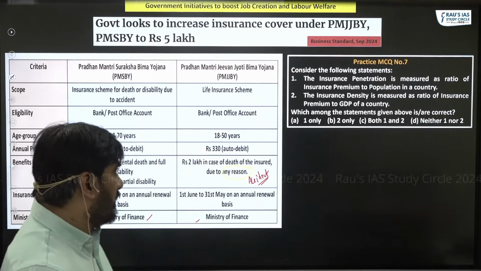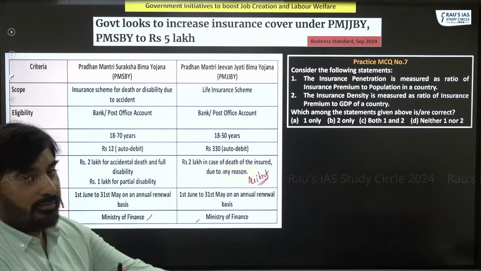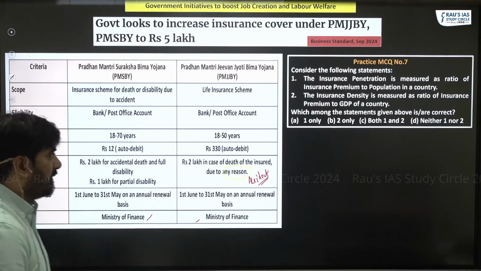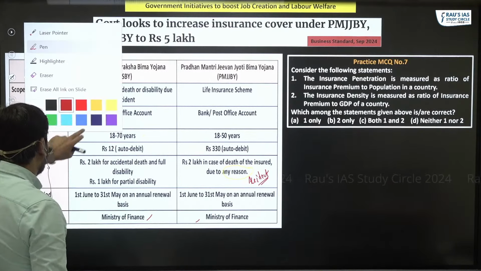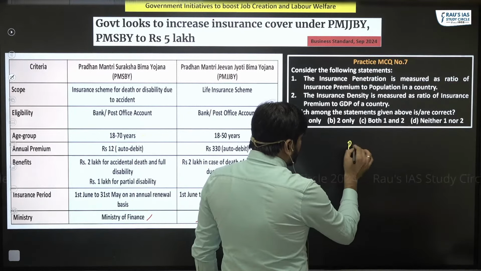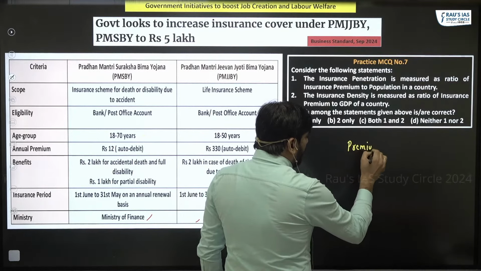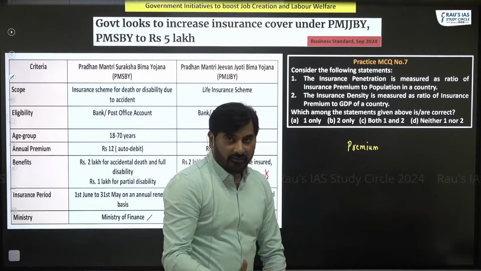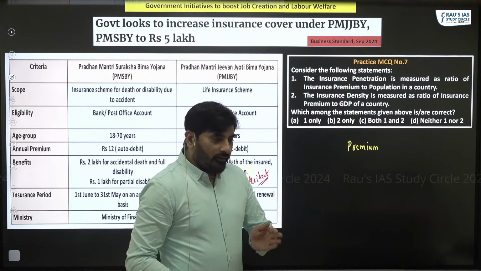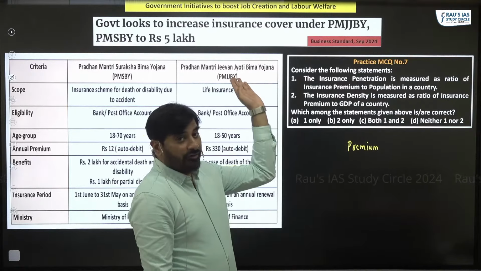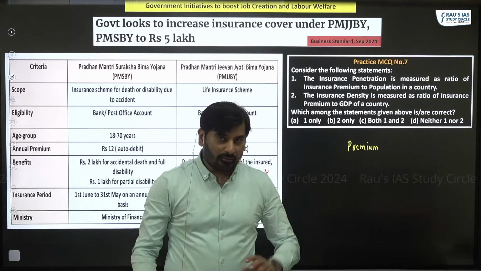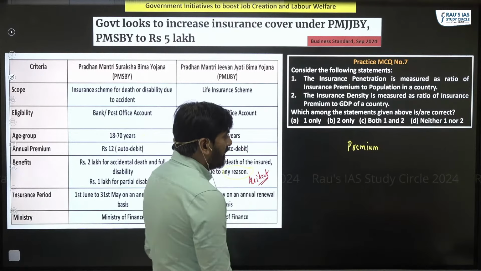Look at this practice question now. Insurance penetration and insurance density. Okay. When people avail insurance, right? People pay premium for that insurance. They could pay a premium if it is a life insurance or if it is an insurance because of accident. People will pay certain premium.